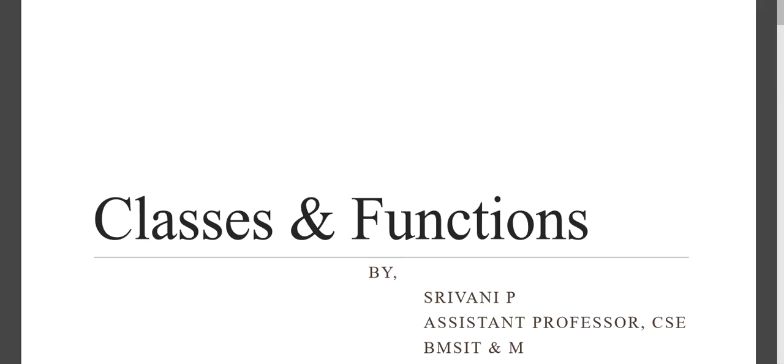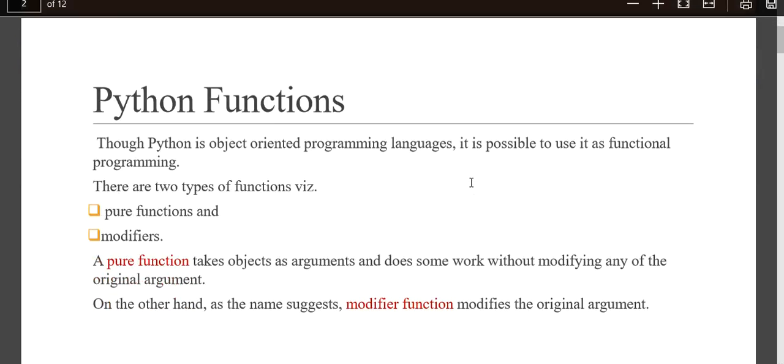In the previous session we had discussed classes and objects, and we learned how to access the class members, how to create an object, and how to access the members of the class through the object. If I want to access a class variable, an object reference or an object variable, then you can use the dot operator. With this dot operator you will be able to access all the members of that particular class.